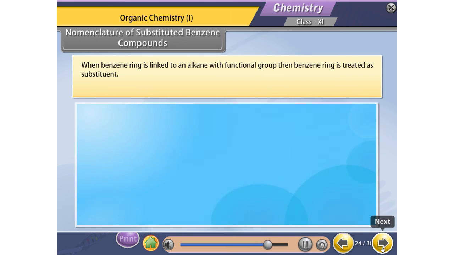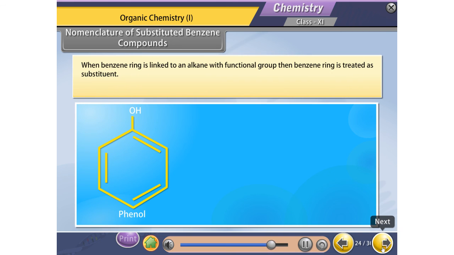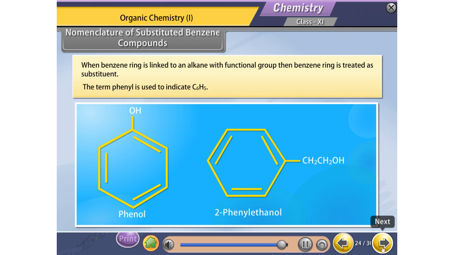1-fluoro-2-nitrobenzene. When a benzene ring is linked to an alkane with a functional group, then the benzene ring is treated as a substituent. The term phenyl is used to indicate C6H5.